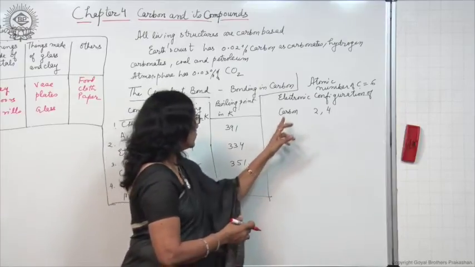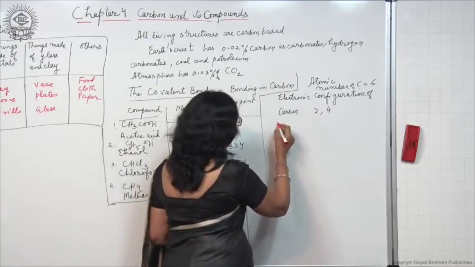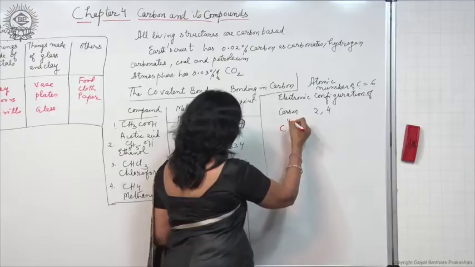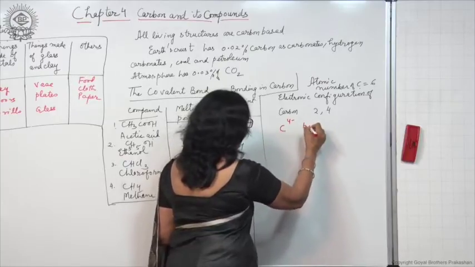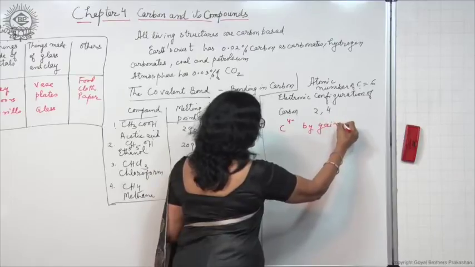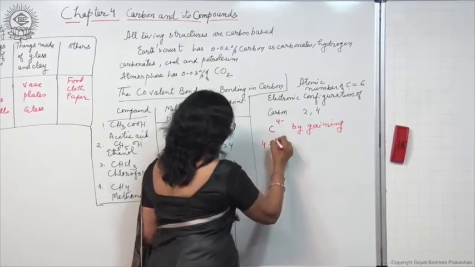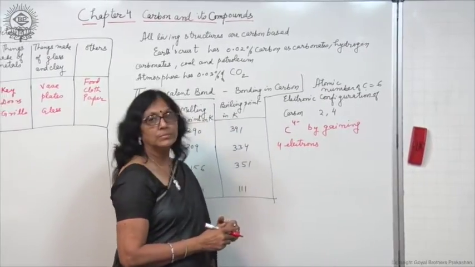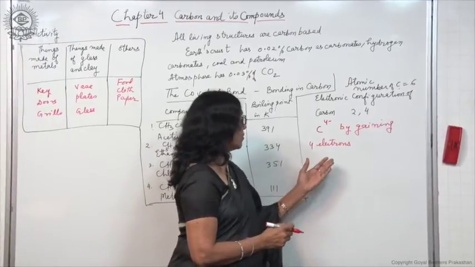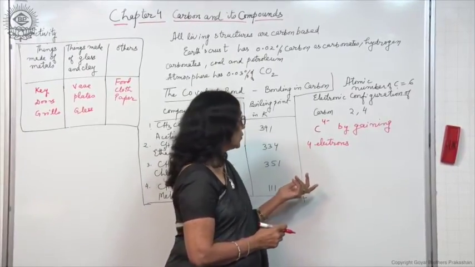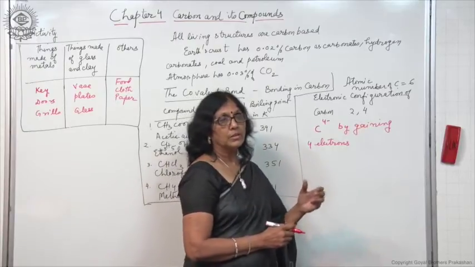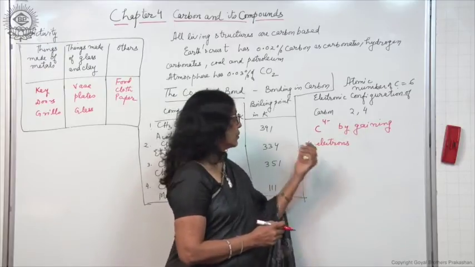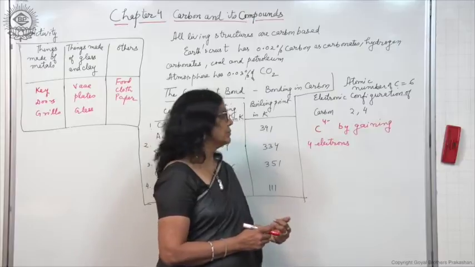Now, if carbon atom has to gain 4 more electrons, it will form C4 minus ion by gaining 4 electrons. So, the number of electrons will become 10, but the number of protons will be 6 only. So, it will be difficult for 6 protons to hold on to 10 electrons.